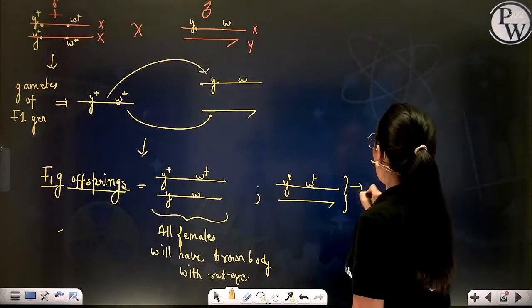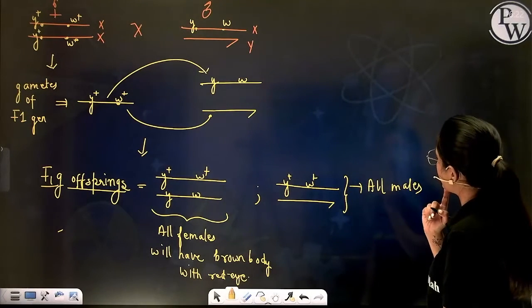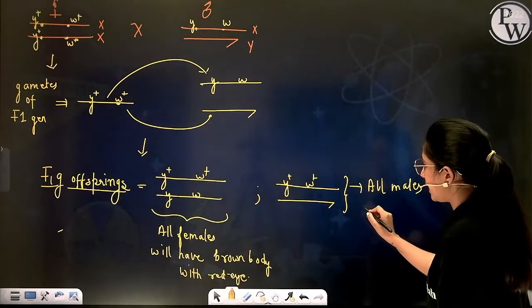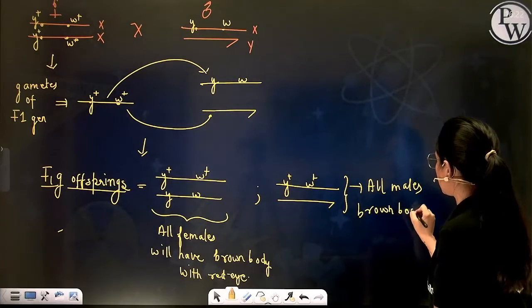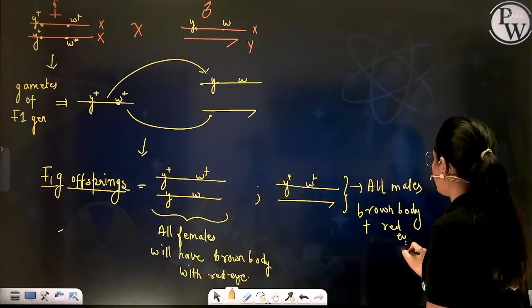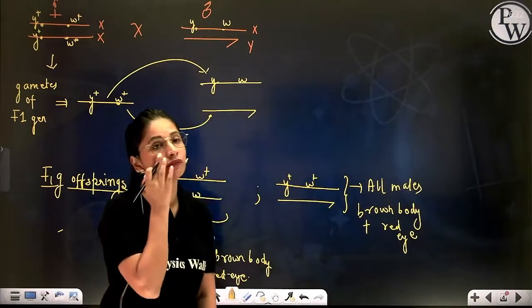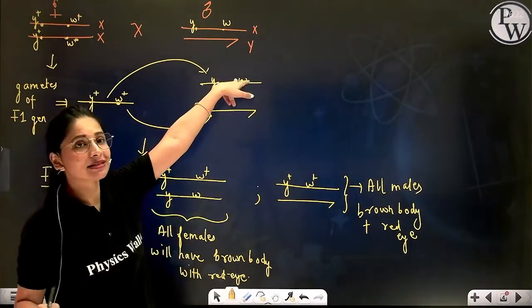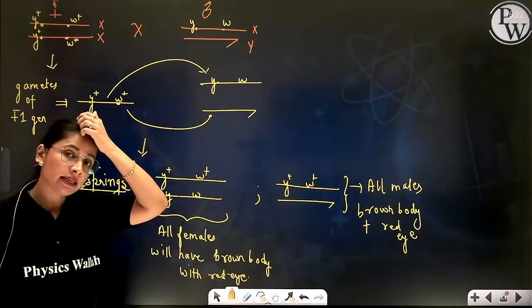Whereas all males of the F1 generation will also be the same. They will have a brown body and red eyes, because now they have become dominant. They have the dominant alleles of the gene. Initially they had recessive alleles. Now, due to the combination, they have the dominant alleles of the gene.